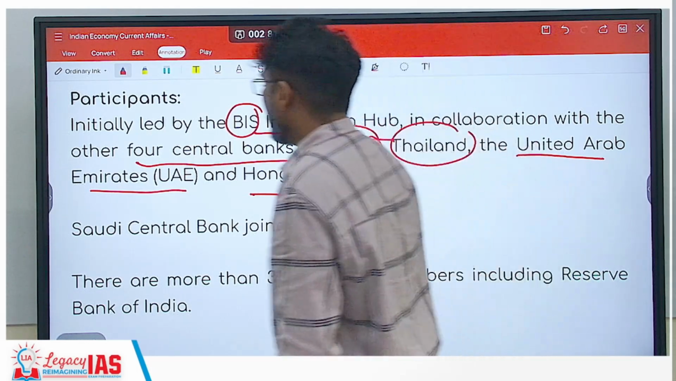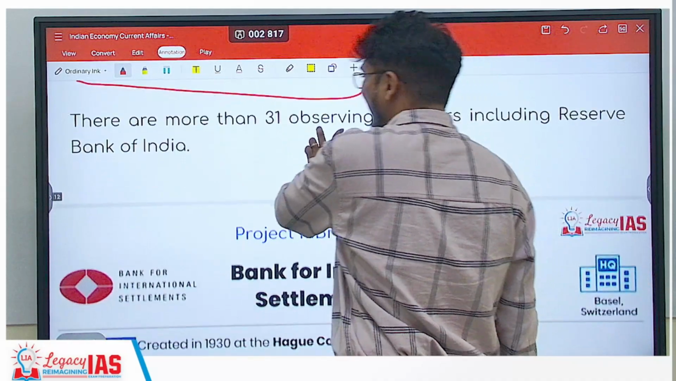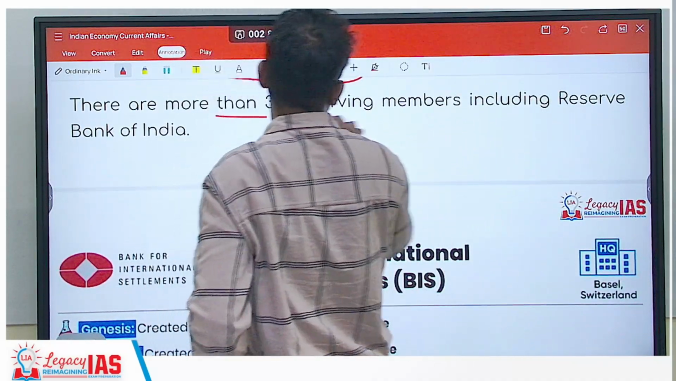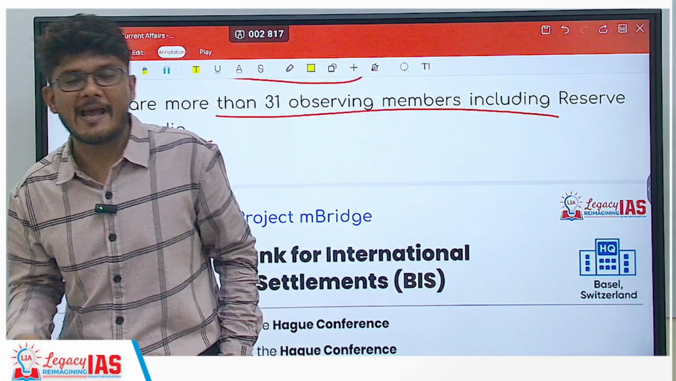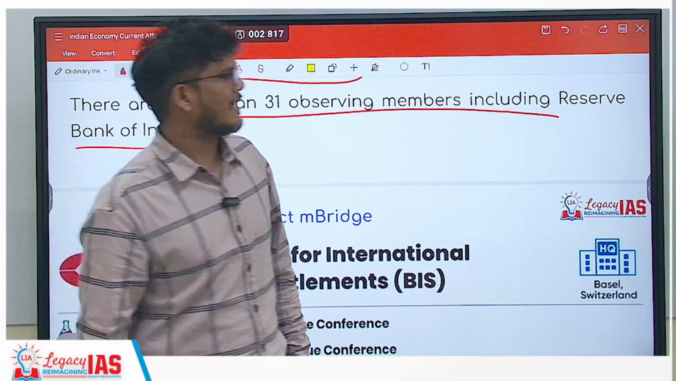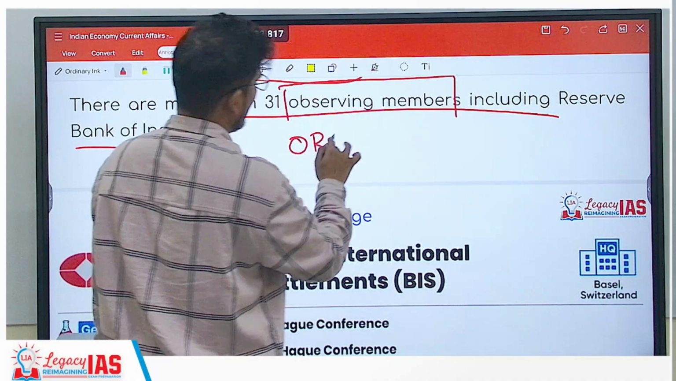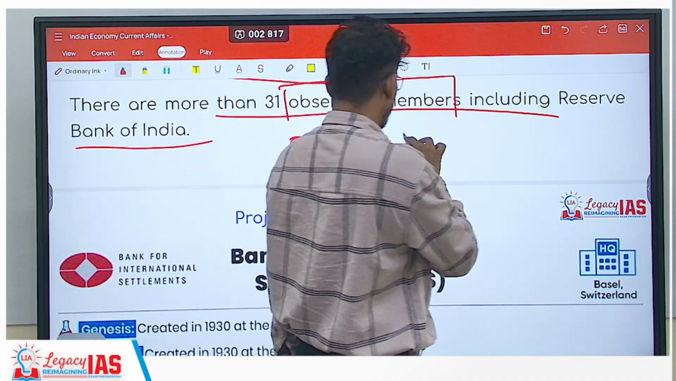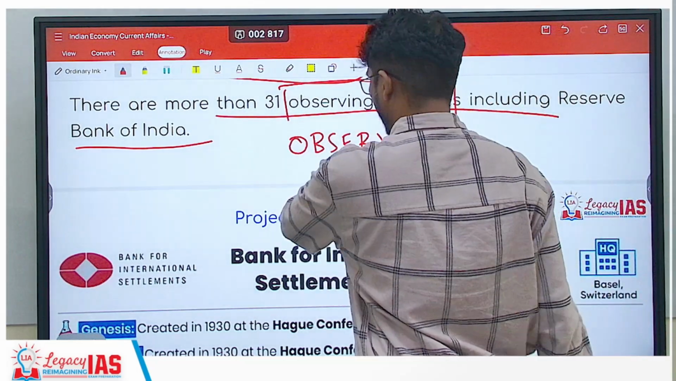Fine. Then Saudi Central Bank joined in 2024. Now presently as we speak, there are more than 31 observing members, including Reserve Bank of India. So is India a member? No, India is an observing member. Basically India is an observer. This is the present status of India.